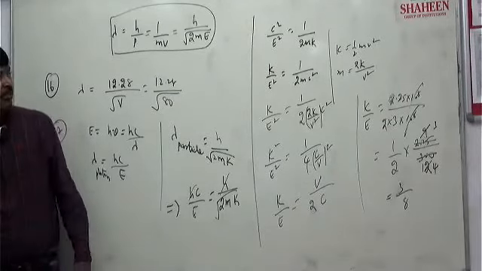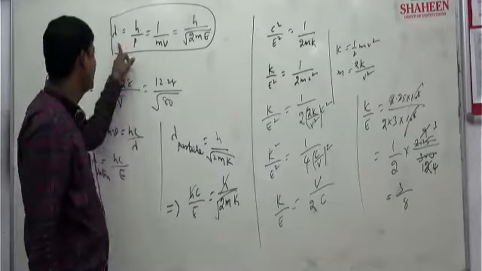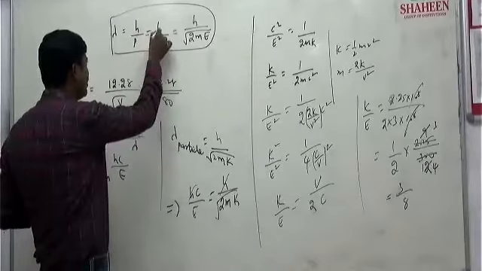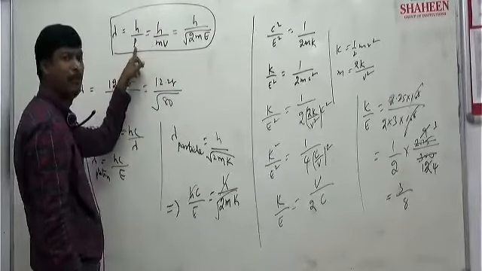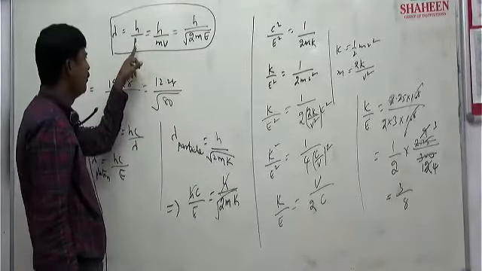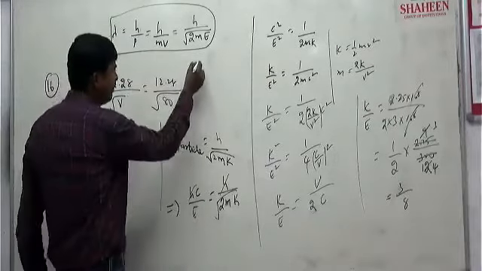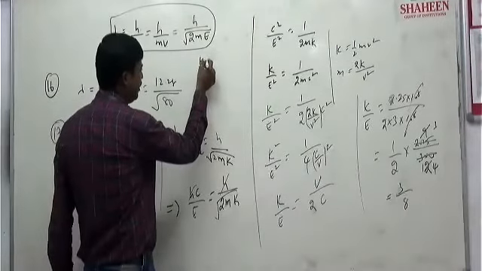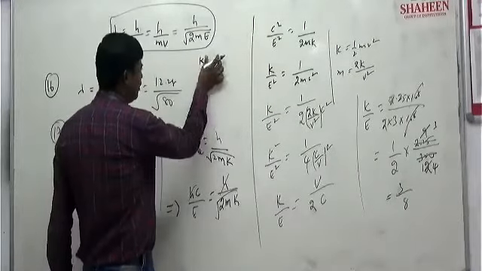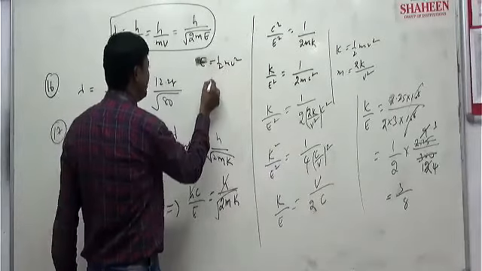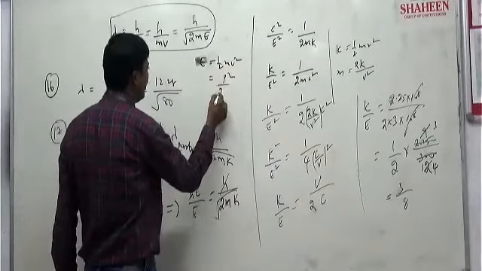This derivation one already I told, right? During the class, lambda is equal to h by p, which is h by mv, because p is the momentum. Momentum is equal to mass into velocity. And kinetic energy E is equal to half mv square, right? Generally, this can be written as p square by 2m also.